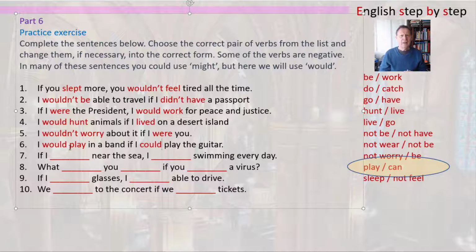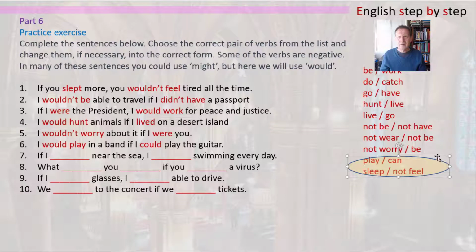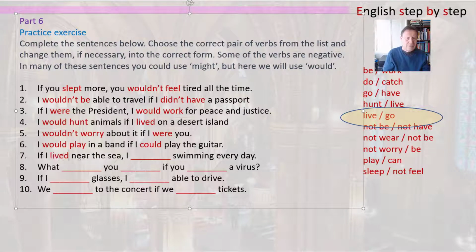Now the next one is about the sea and swimming. So if we look down our list, we can find the pair live and go. So past tense form, if I lived near the sea, and then we have swimming, and the activity is go swimming. So it's I would go swimming. If I lived near the sea, I would go swimming every day.